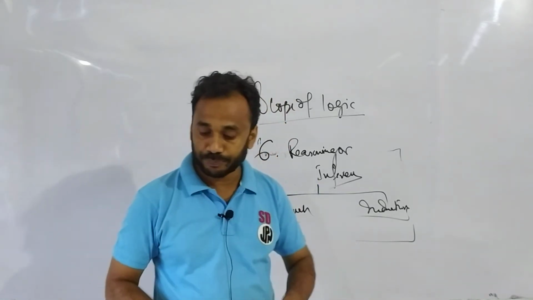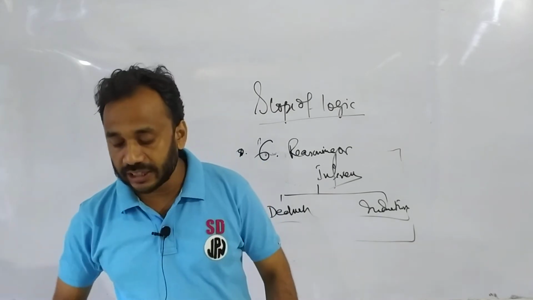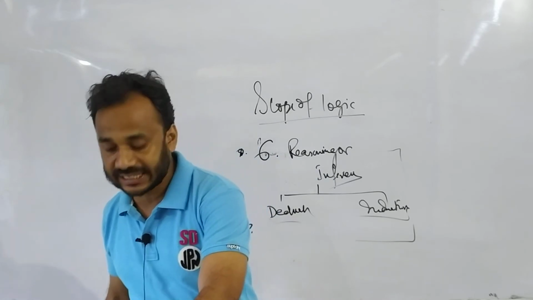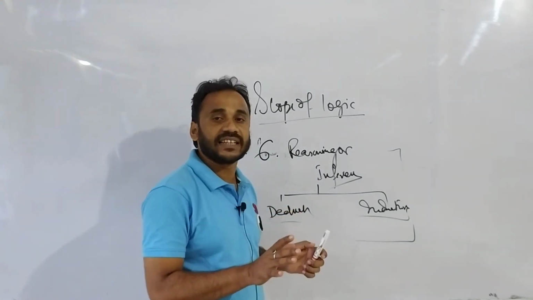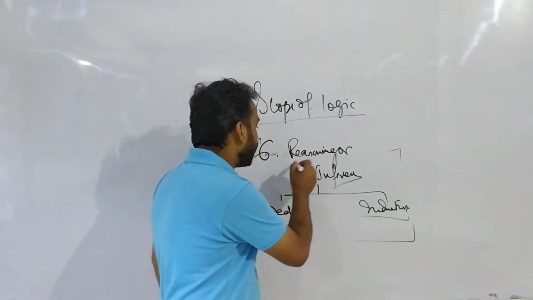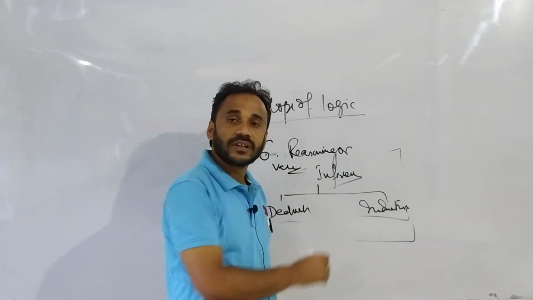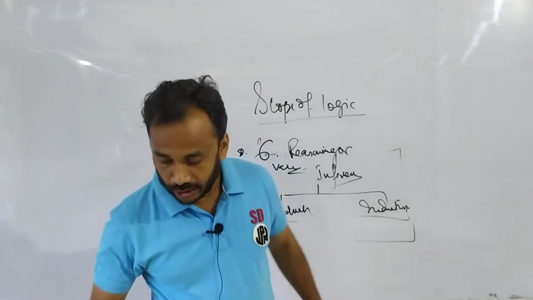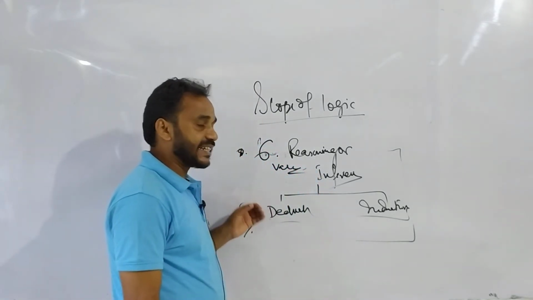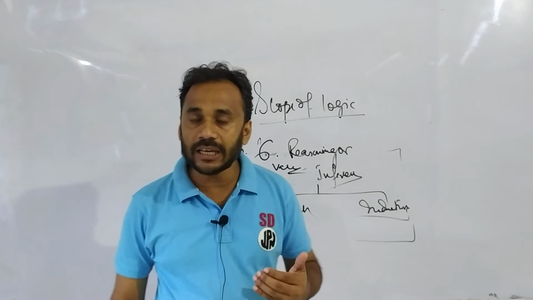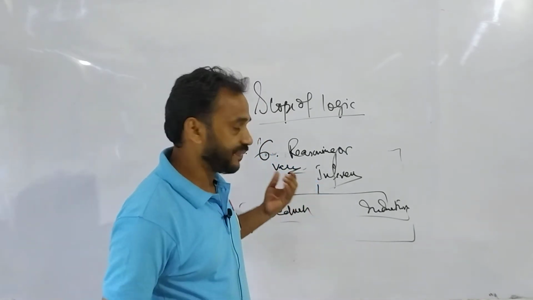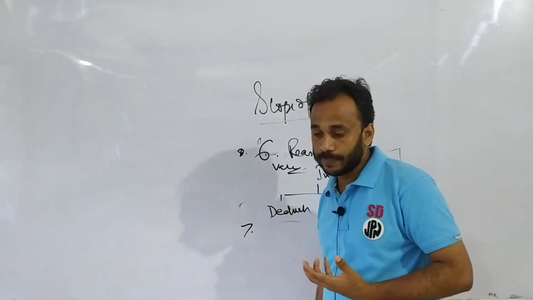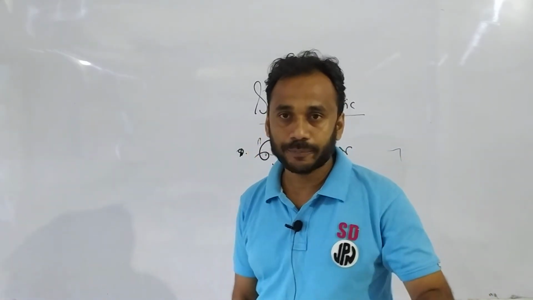Now point number 7. Logic is concerned, as we have already discussed and I am repeating, with valid reasoning, or correct thinking, together with some auxiliary processes like definition, division, classification and naming.